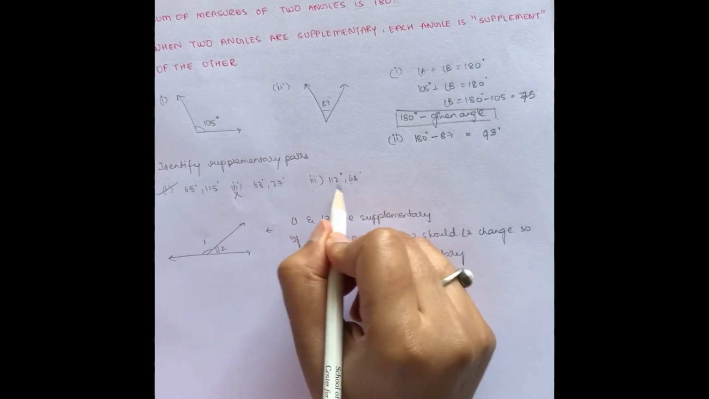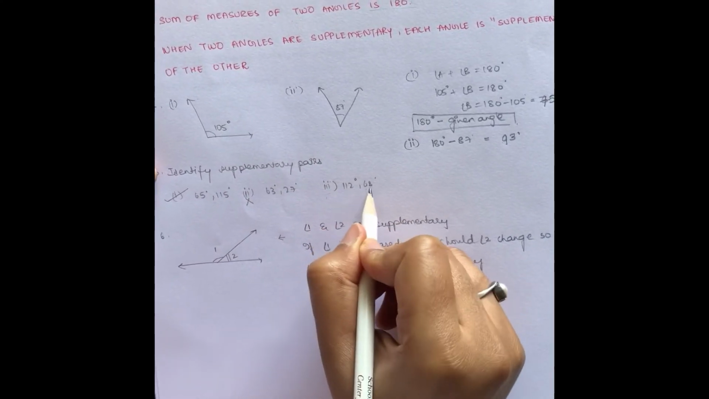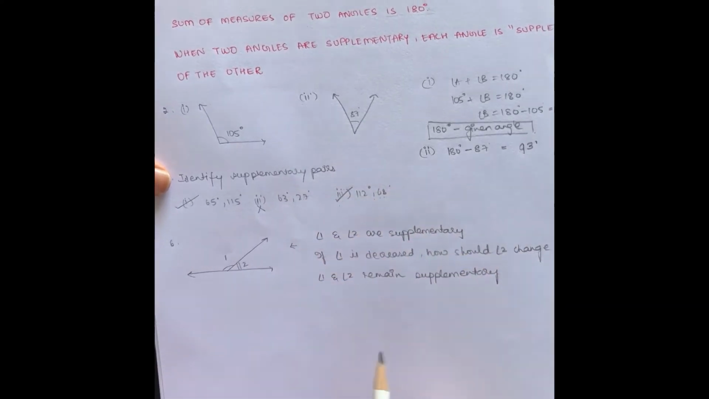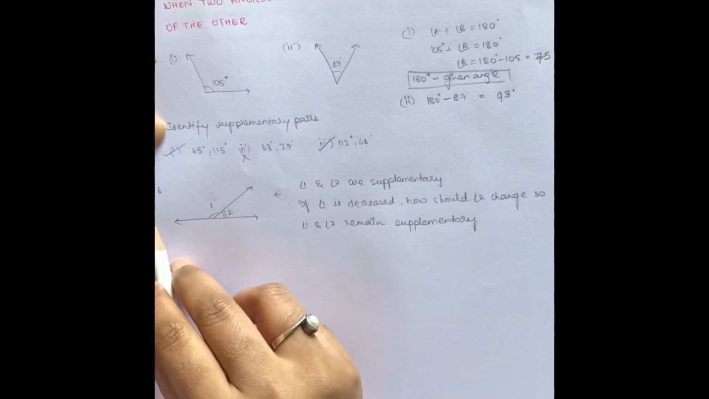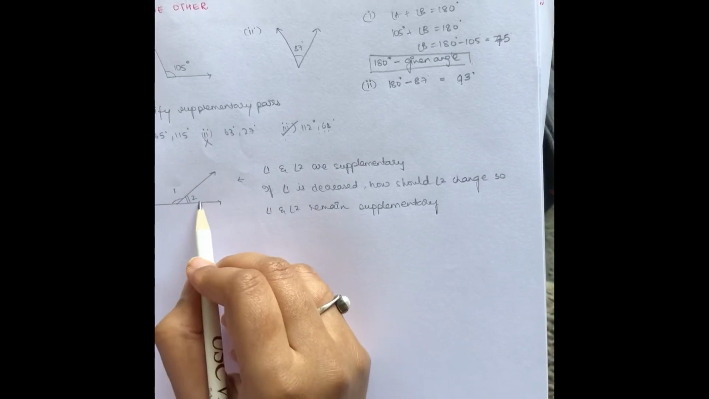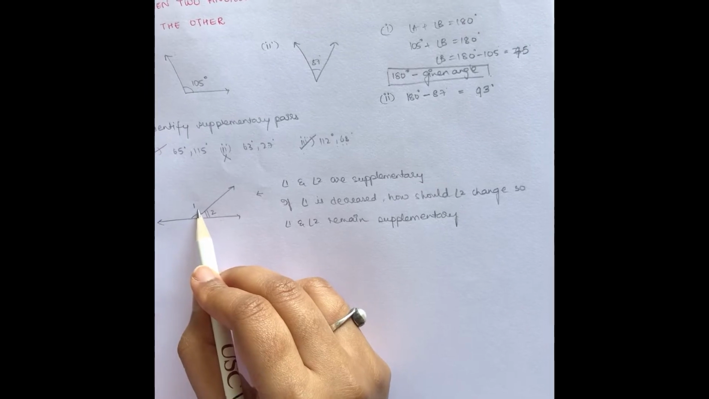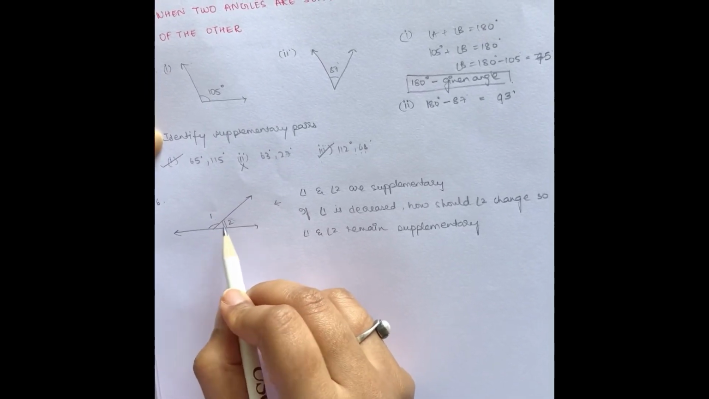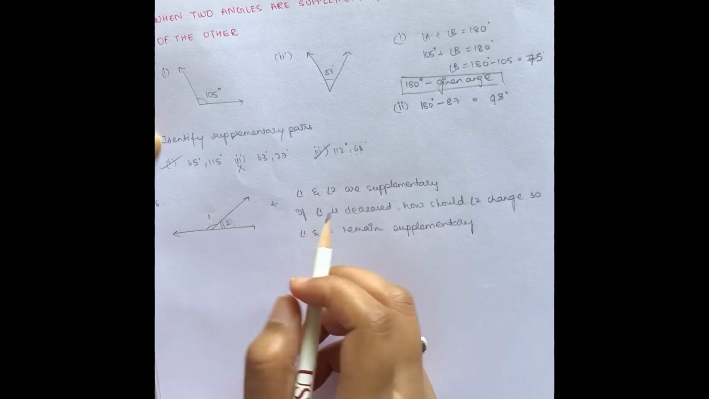In case of 3, 112 plus 68 degrees makes 180 degrees, so this is a supplementary pair. Let's move on to the next question. Here, the question is: angles 1 and 2 are supplementary. If angle 1 is decreased, what change must be done on angle 2 so that angle 1 and 2 remain supplementary?